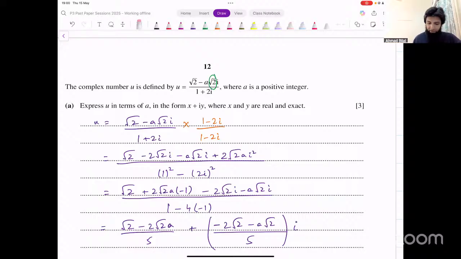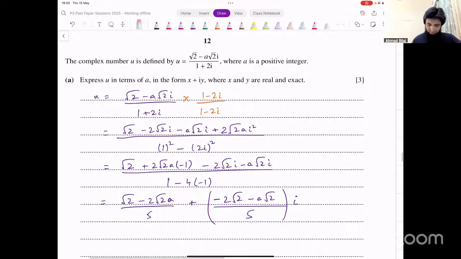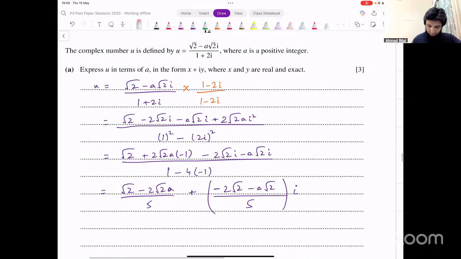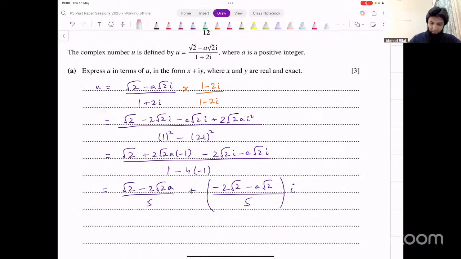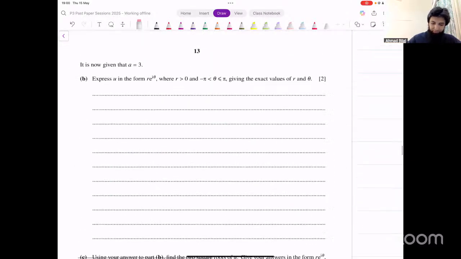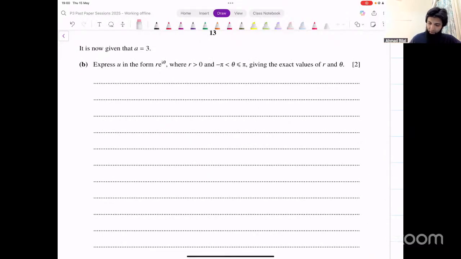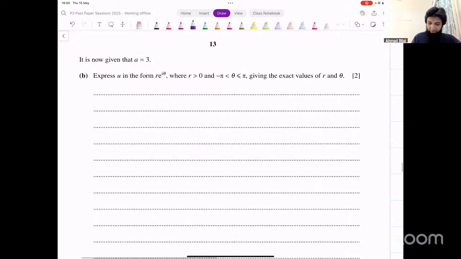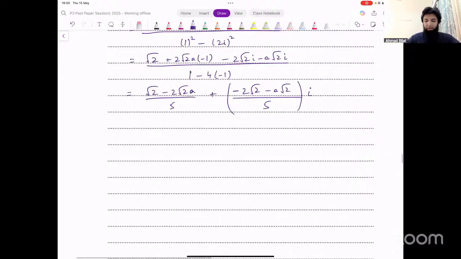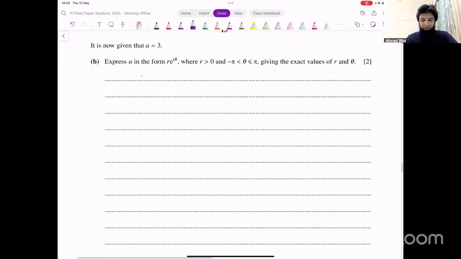We have proved that u is equal to this. Under root 2 minus 2 under root 2. I think I'm a bit too small for you, so I'll just copy this here instead. Okay, so this is what we have shown in the first part, right? That u equals this. Now, what's the value of a that we've got? The value for a is 3.